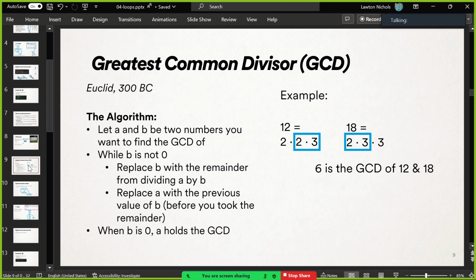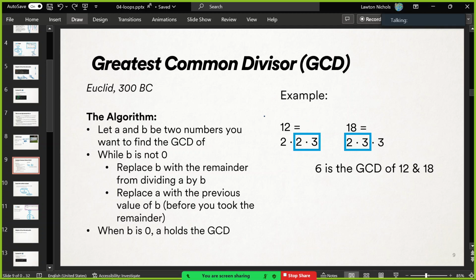So let me show you some cool programs that involve loops. This is the oldest algorithm on record. It's called the greatest common divisor algorithm. I should teach it to you. It's the first algorithm ever invented by Euclid back in the BC era, and I'm not going to explain to you why it works, why it computes the greatest common divisor of two numbers, but I'm going to implement it for you at least. You'll have to wait till CSCI 26 to get the proof for why it works.